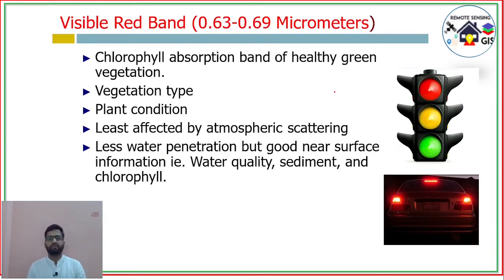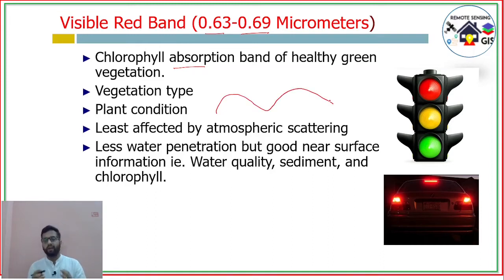Now coming to the visible red band, which consists of 0.63 to 0.69 micrometer. It is the longest wavelength in the visible spectrum. It is useful for the chlorophyll absorption band of healthy green vegetation, and useful for monitoring vegetation type and plant condition. It is less affected by atmospheric scattering because the red wave has a high wavelength.